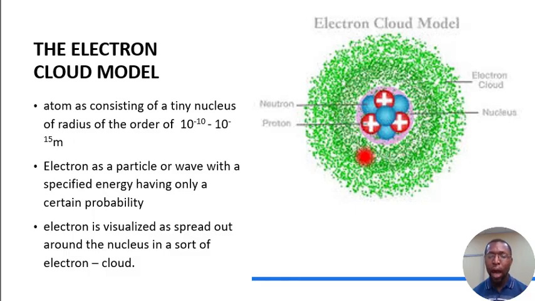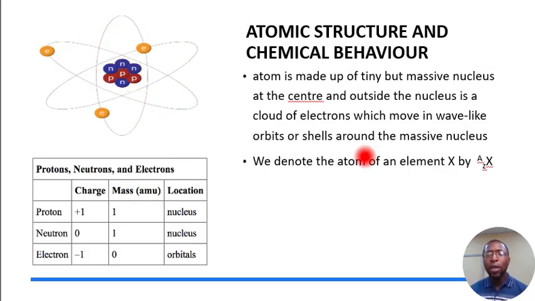Having said all the models, the model we use today is called the atomic structure. All these models are brought together to form the atomic structure, and eventually we can say that the atom is made up of a tiny but massive nucleus at the center. This nucleus consists of both protons, which are represented by P here, and neutrons.